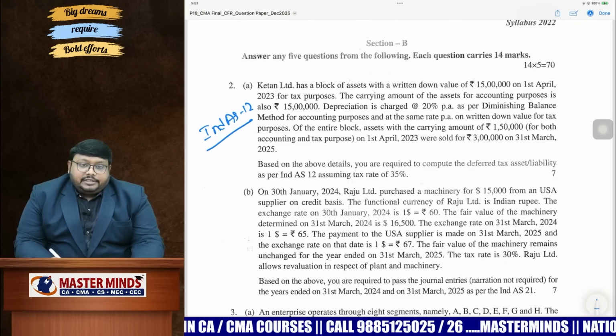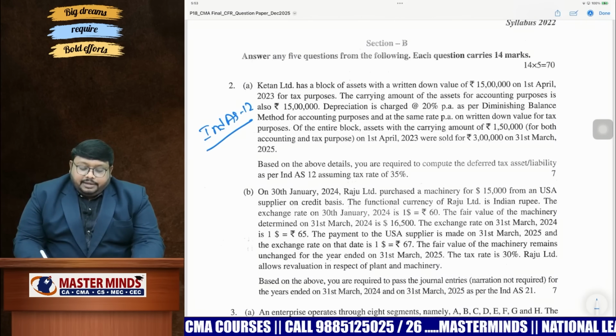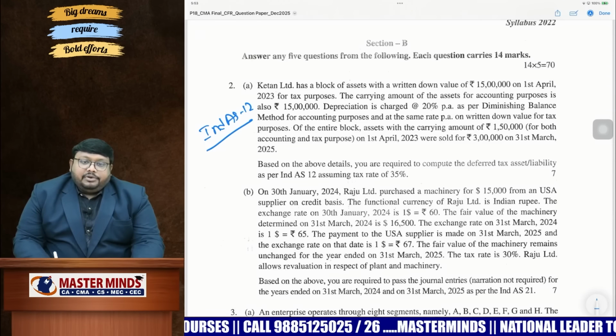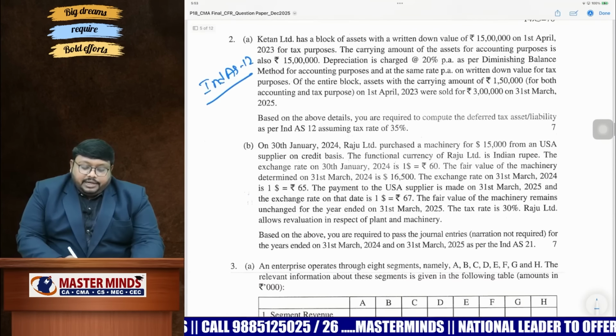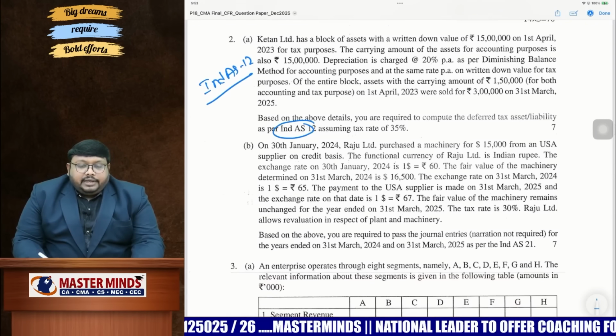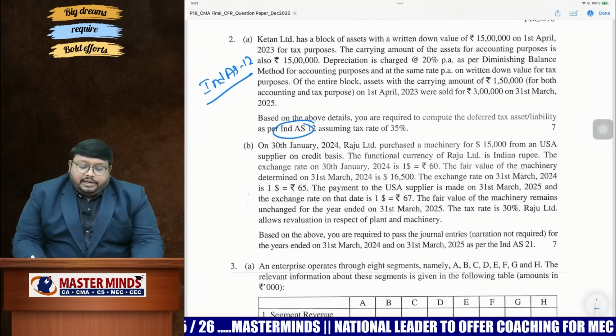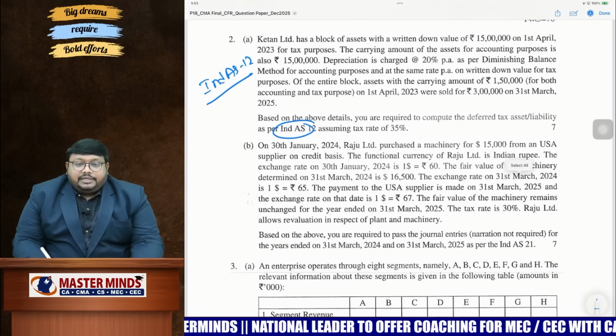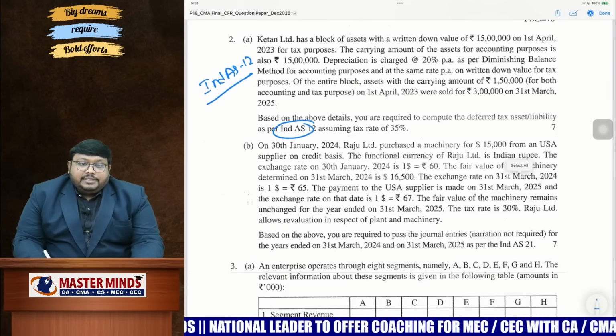We can say CA inter study material. From CA inter study material, we have the same question, and same question they have asked, just they changed to Ind AS 12. Accounting treatment will be same. So here written down value is same in both accounting records and tax records. Rate of depreciation is also same in both accounting records and tax records, but method of accounting is different.